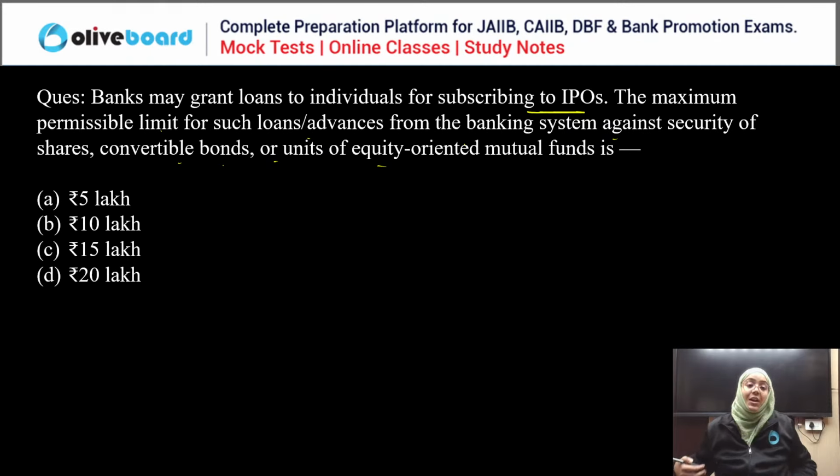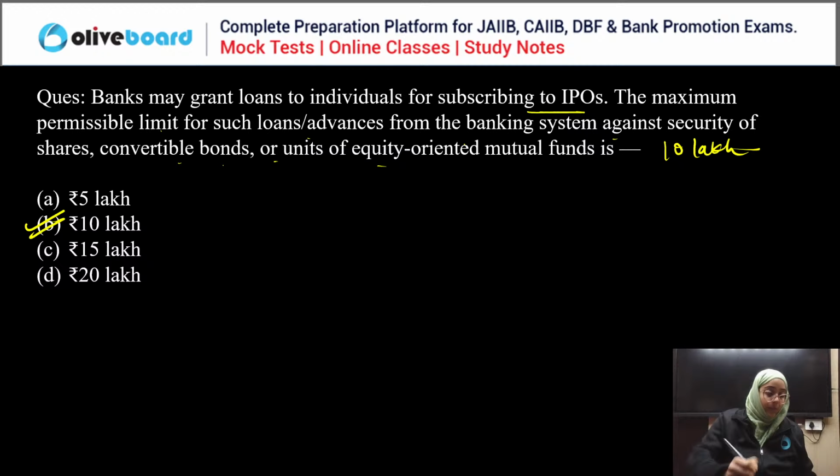Okay. So Krishna is saying C. So the correct answer is actually 10 lakh. The maximum limit is B. So the correct answer is B, 10 lakh. Okay. It is the maximum loan limit, 10 lakh. Not C. Yes, correct. B is the correct one.